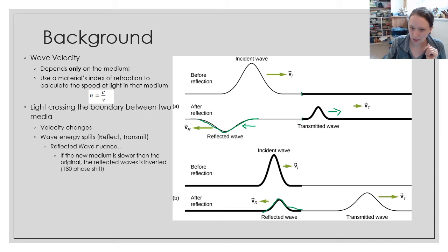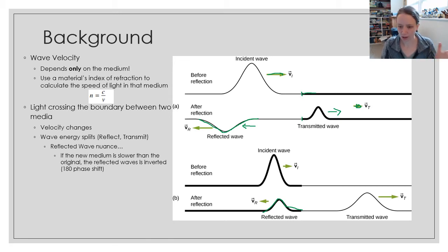So in this top example, I have this light thin string and this really big heavy string. So the wave is faster here, you can see a higher velocity here and a lower velocity here. When we hit that lower velocity, what actually happens is the reflected wave is flipped and inverted. There's a simulation you can play around with that, which is kind of fun to do, and I'll have that posted as well later on.